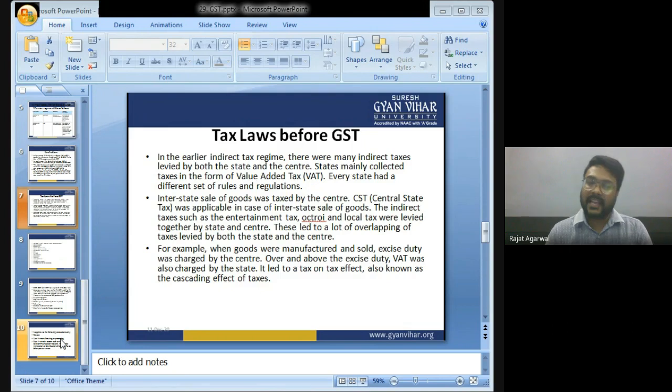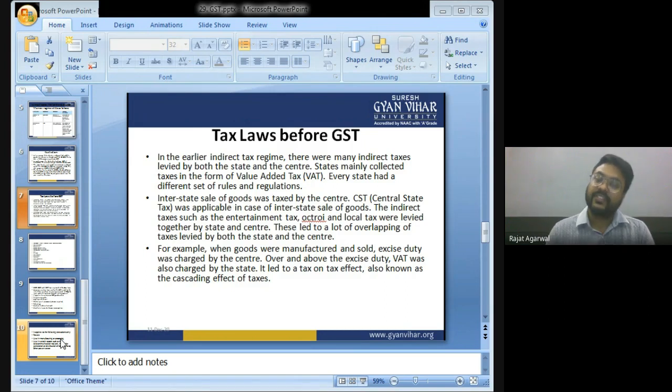State mainly collected tax in the form of VAT. Every state had a different set of rules and regulations. Interstate sale of goods was taxed by the center.